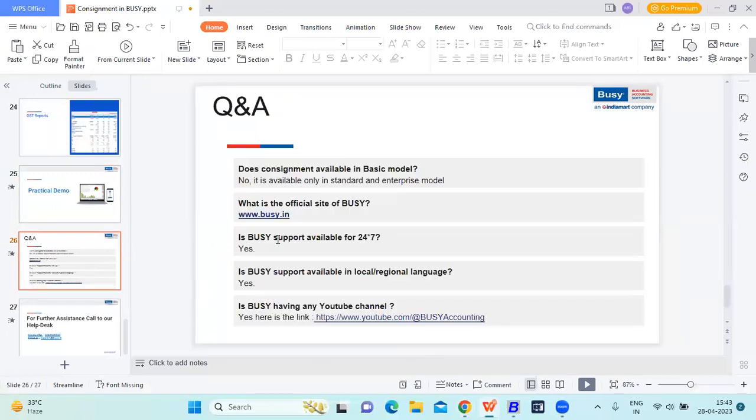Now we'll move to the Q&A session. Is consignment available in the basic model? No, it is available only in the standard and enterprise models. What is the official site of Busy? www.busy.in. Is Busy support available 24/7? Yes, it is available 24/7. Is Busy support available in local regional languages? Yes, it is available. Does Busy have a YouTube link? Yes, here's the link for the YouTube channel.